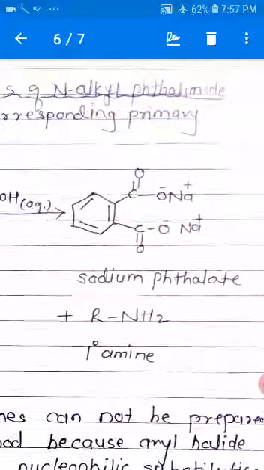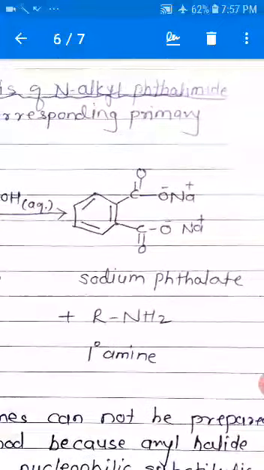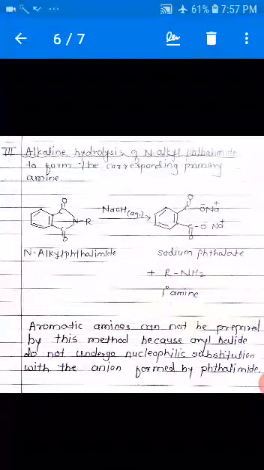This is the structure of sodium phthalate, and RNH2, the primary amine, is formed. Aromatic amines cannot be prepared by this method because aryl halides do not undergo nucleophilic substitution reaction with the anion formed by the phthalimide.